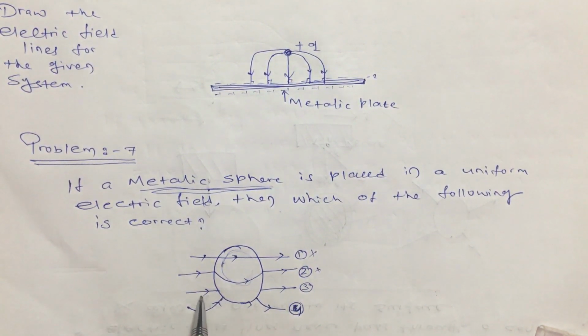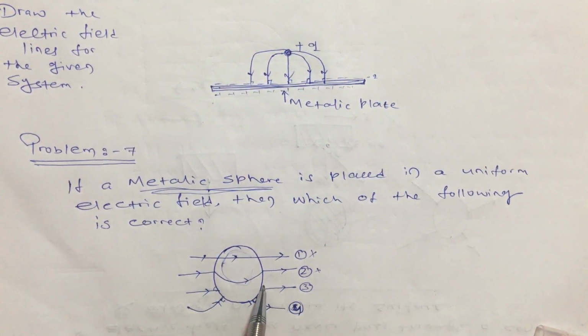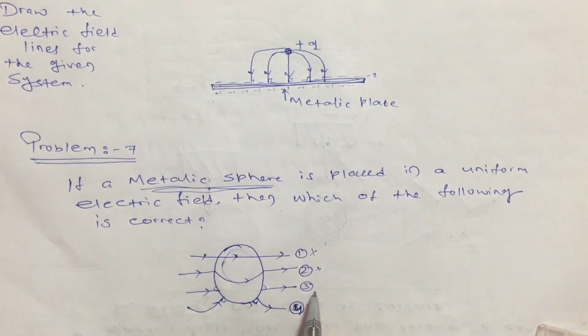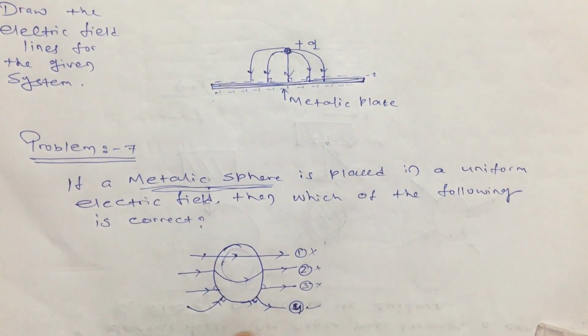Now we have two options, but see here again one other property is there, that electric field lines are perpendicular to the surface. Here it is perpendicular to the surface, and here it is perpendicular to the surface, and it is also not passing through the conductor. Here also it is not passing through the conductor, but they are not perpendicular, they are making some different angle. So this is also not possible, and this is the right answer.